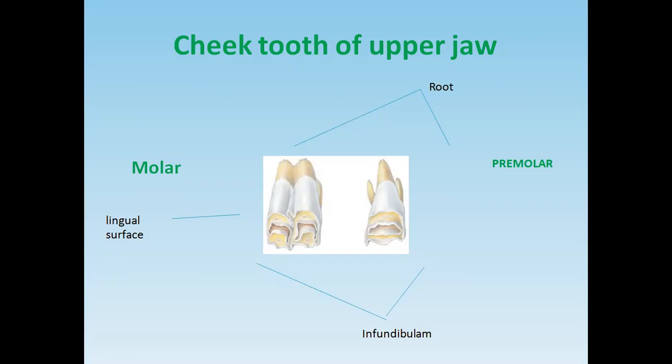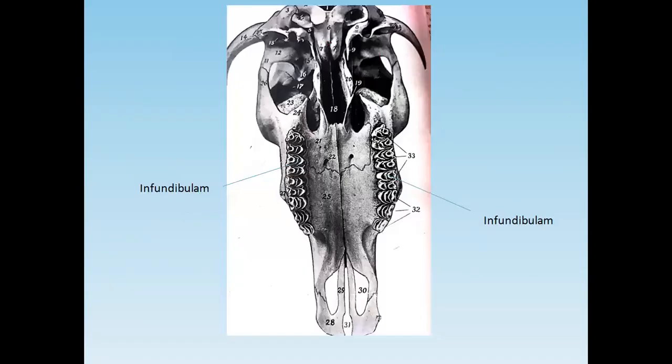This is the differentiating feature you have to remember. You see also, this is the upper jaw, and this is the concavity of the infundibulum. This is towards the buccal surface. Here is the lingual surface, and here is the buccal surface. So this concavity is towards the buccal surface on the upper jaw.